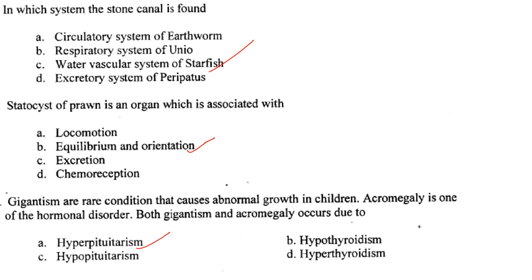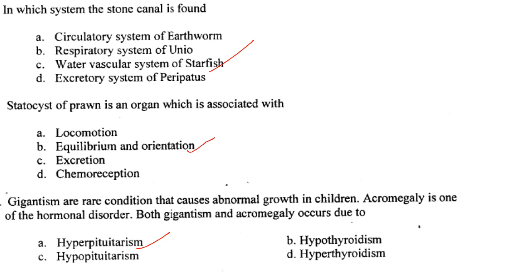The system comprises stone canal, ring canal, madreporite and radial canals. So in which system is stone canal found? It is found in the water vascular system of starfish. Answer is option C. Then statocyst of prawn is an organ which is associated with equilibrium and orientation. Answer is option B. Then gigantism are rare conditions that cause abnormal growth in children.